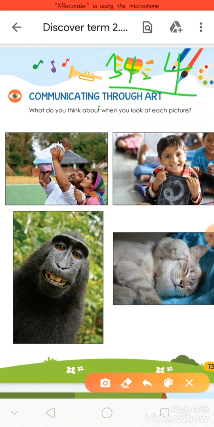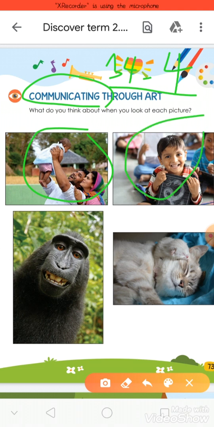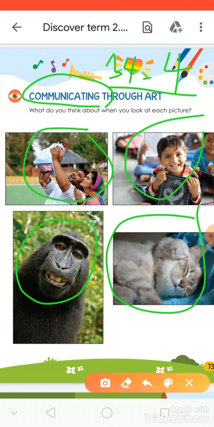KG, look at our title, Communicating Through Art. Now look at the pictures. KG, what can you see? I can see here a happy family. I can see a happy boy. I can see a happy animal. And I can see a cute cat.